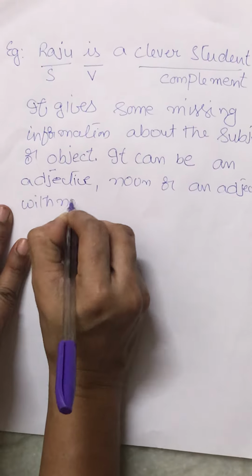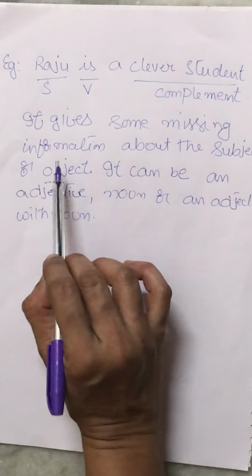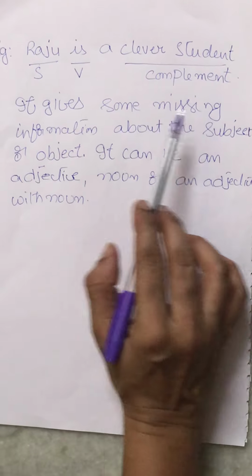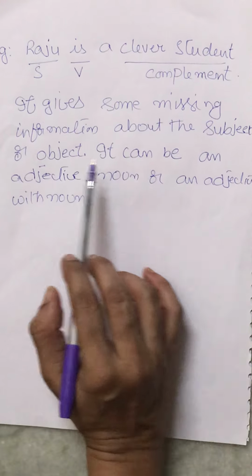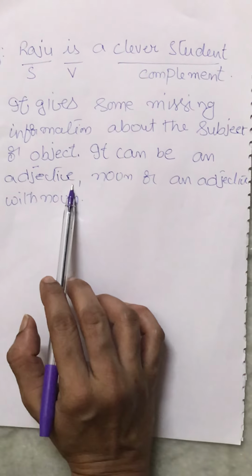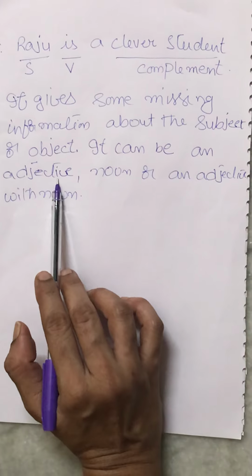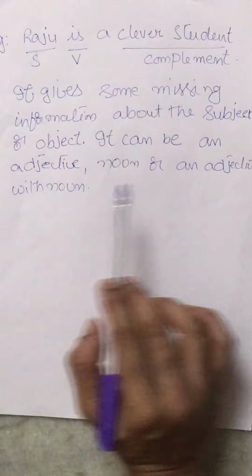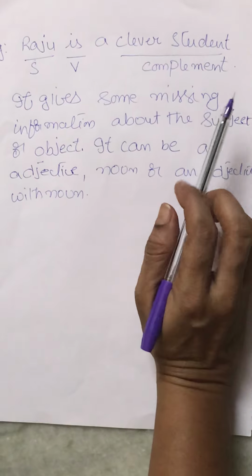Okay children? Let us see one more time. It gives some missing information about the subject. A complement gives the missing information about the subject or object. That means a complement can be an adjective or a noun or an adjective with a noun. Okay children?